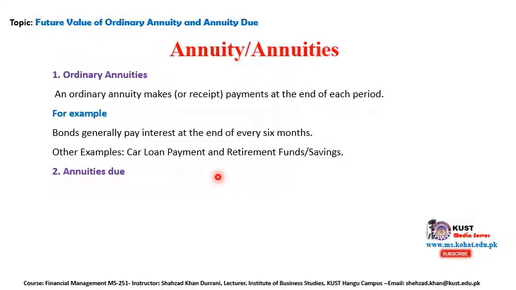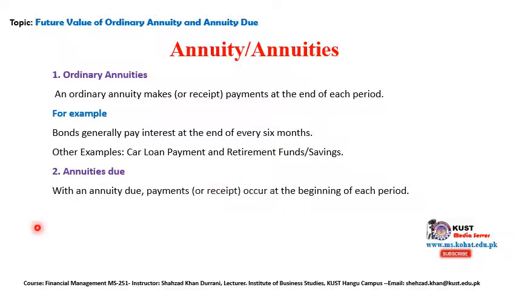Another type we have is called the annuity due, and it can be defined as, with an annuity due, payments or receipts occur at the beginning of each period, not at the end, at the beginning, in advance payment. Let's say, for 2021 you are paying in January, rather than December 2021, which is for the ordinary annuity. But for the annuity due, you are paying the money in advance. Clear? So we call it at the beginning of each period.